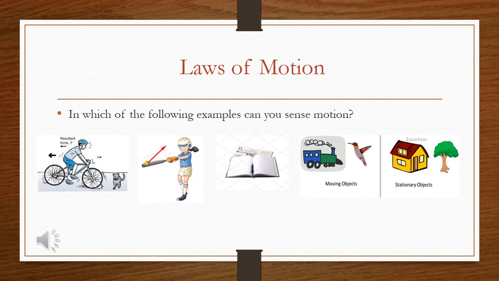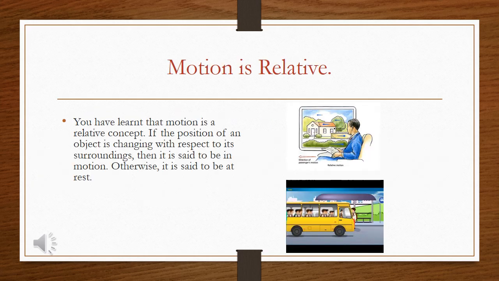First let us understand the objects which are in motion and the objects which are stationary. We have learned that motion is a relative concept, because see the picture. Here the man is sitting in a train and the train is moving.